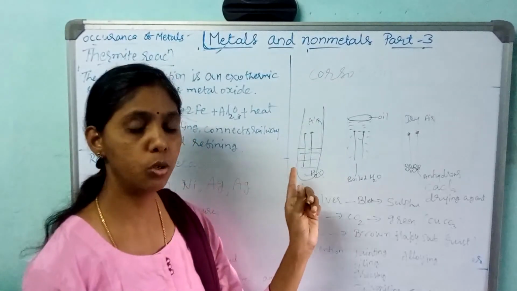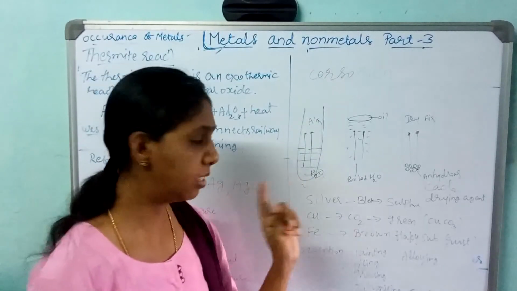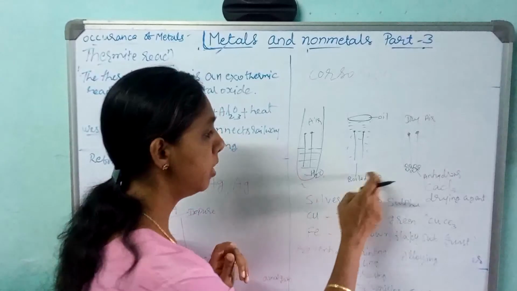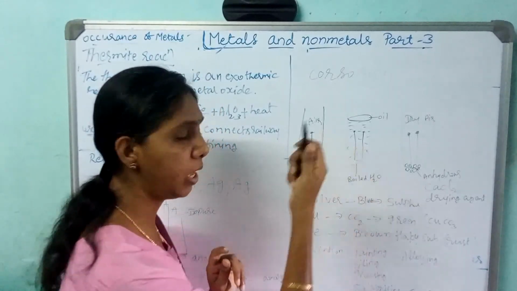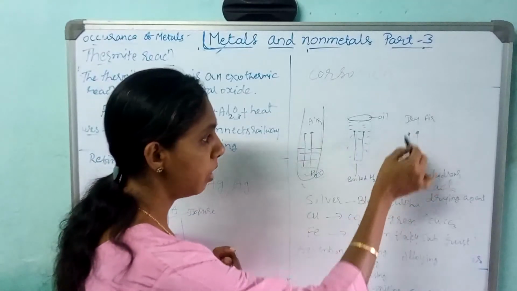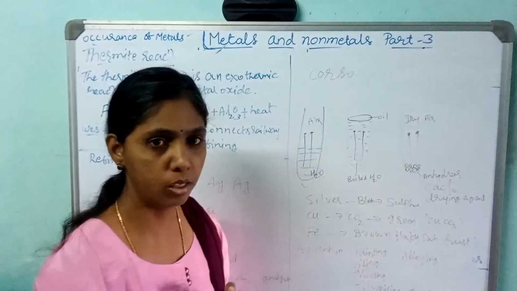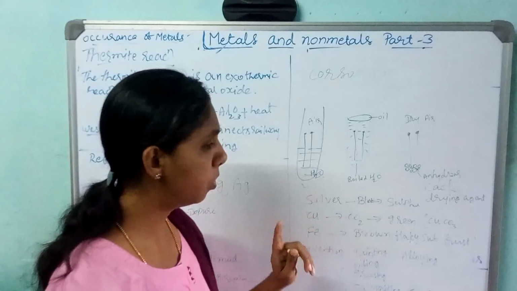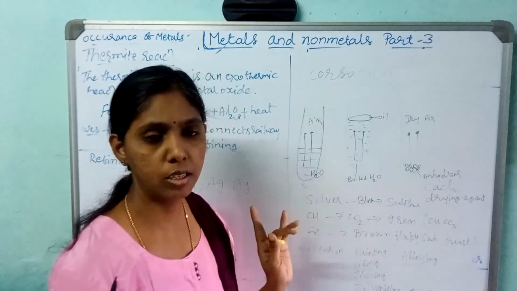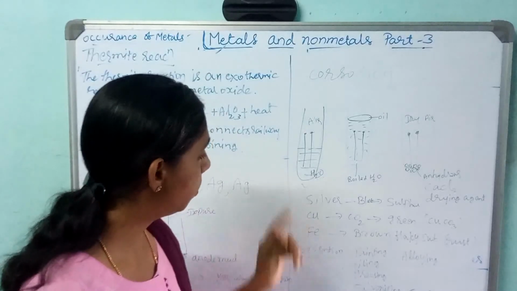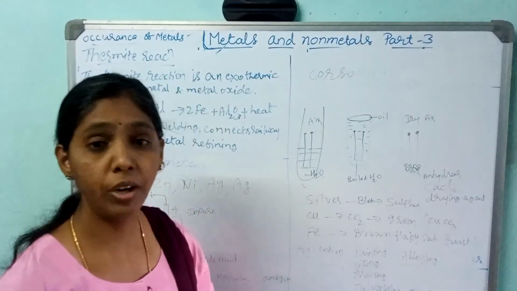So in the first test tube, the iron nail is rusted. Here it is not rusted. Why? Here only water is there, there is no air. Here air is there, but in that air moisture is not there. That's why. So both air and moisture are required for rusting. So this is about rusting, and now how to prevent corrosion.